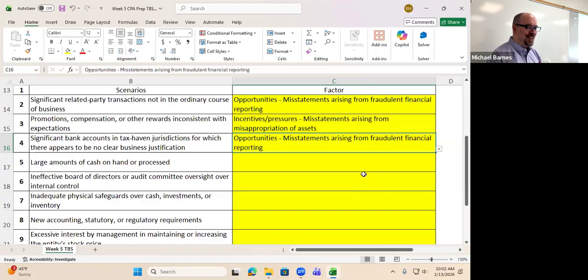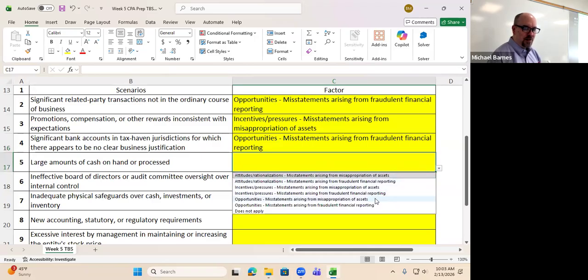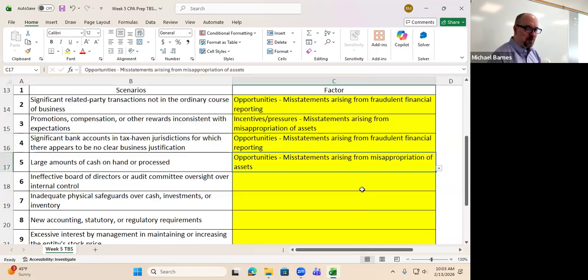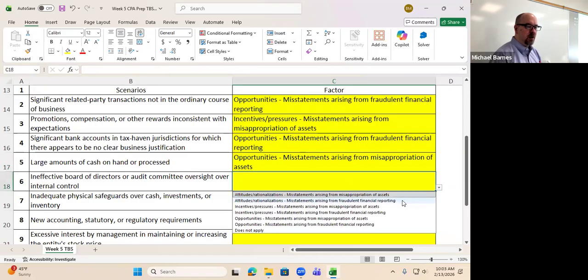All right. Large amount of accounting process, that's going to be opportunity, misappropriation of assets. Ineffective board of directors or audit committee oversight of internal control. So basically, there's very little oversight. There's a bad control environment in the organization. What does that represent from a fraud risk perspective? Probably opportunity. So what is going to be the more likely scenario that the opportunity would represent? Financial fraud, fraudulent financial reporting. That's what I'm trying to get to.